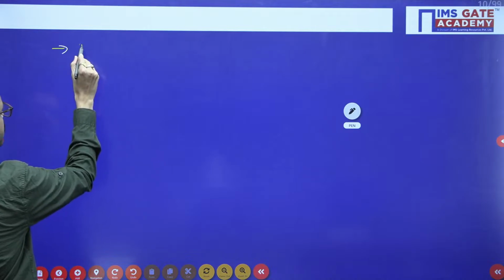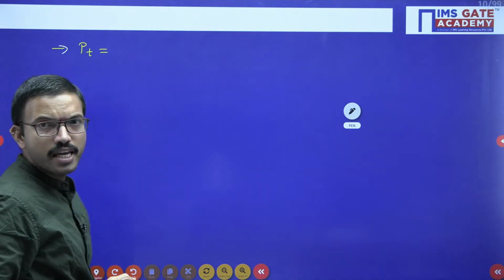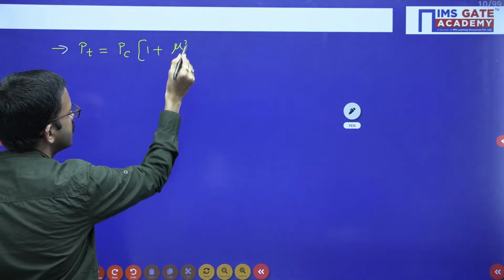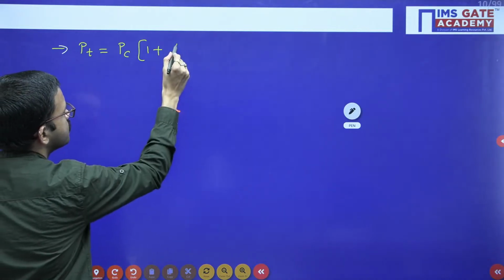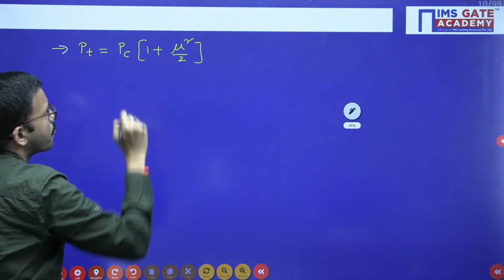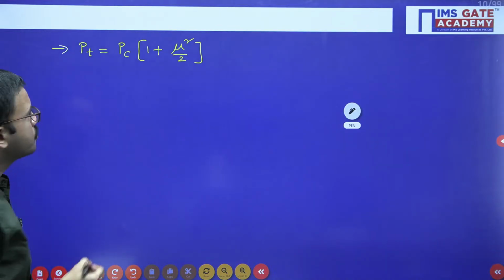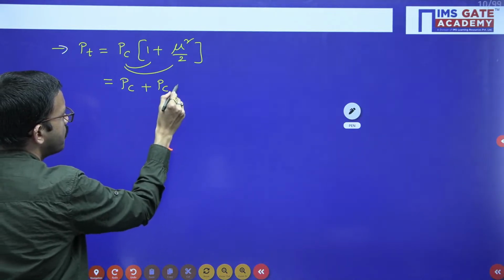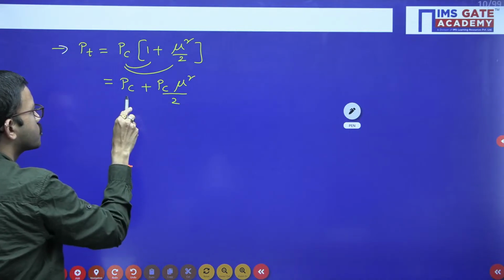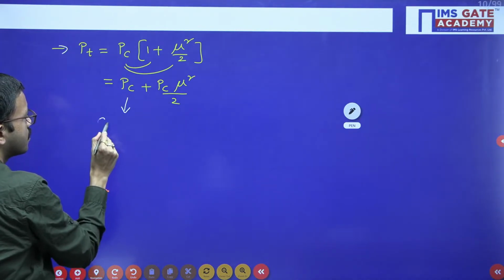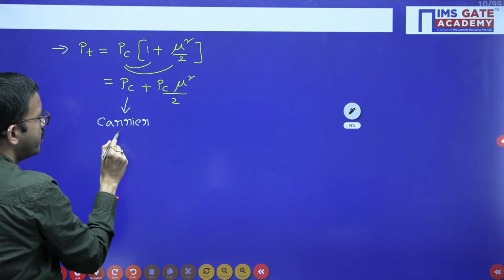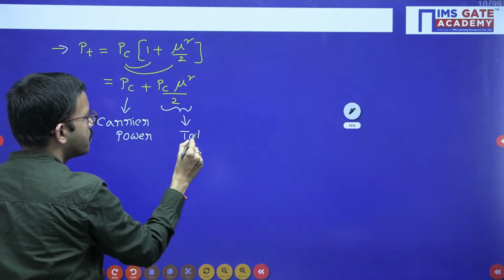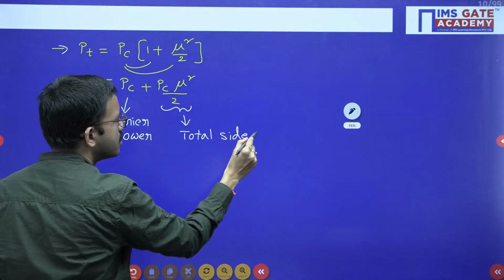Directly I am writing PT, the power required for transmitting AM signal, is equal to PC into 1 plus mu square by 2. If you want, you can split this PC term for both. From there you will get PC plus PC into mu square by 2. Here PC is the carrier power, whereas the other term PC mu square by 2 is the total sideband power.